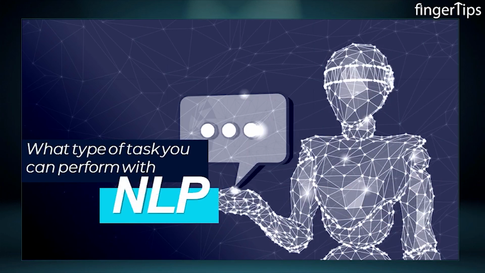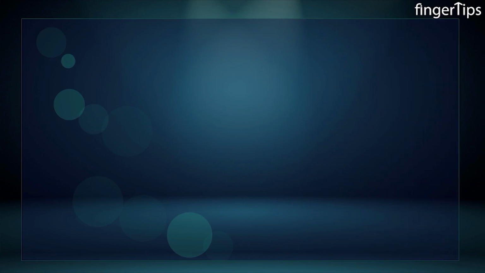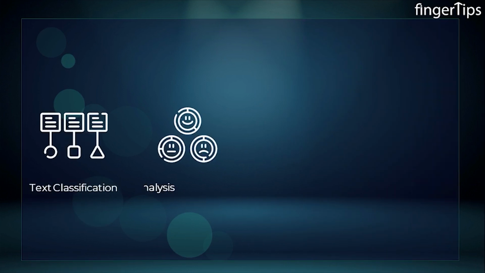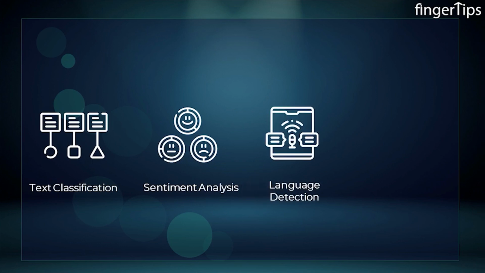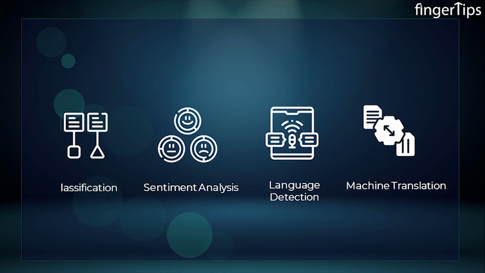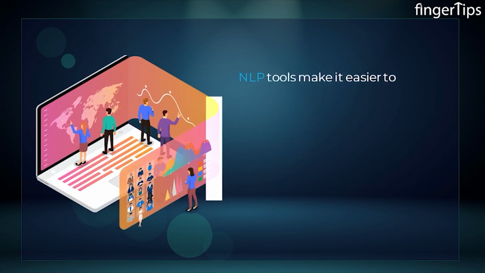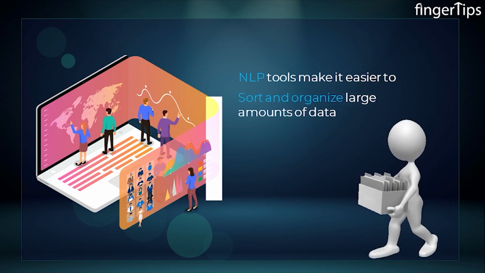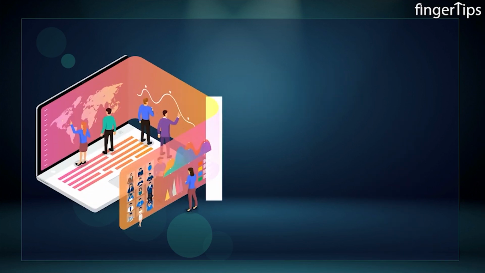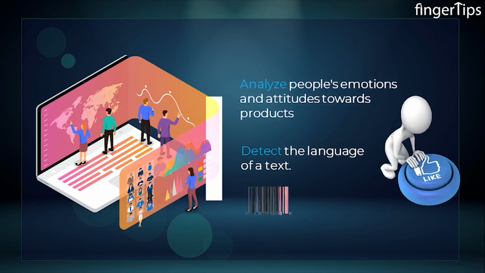So, what do you think? What kind of tasks can be performed by NLP? Guys, we can perform tasks like text classification, sentiment analysis, language detection, and machine translation. NLP tools make it easier to sort and organize large amounts of data, analyze people's emotions and attitude towards the product, and detect the language of a text.